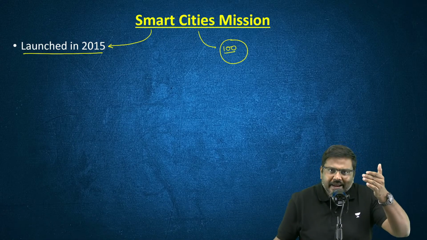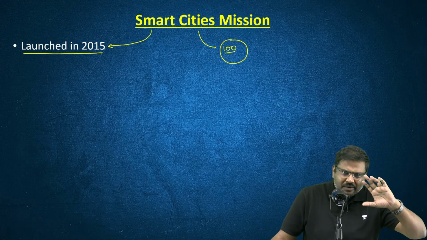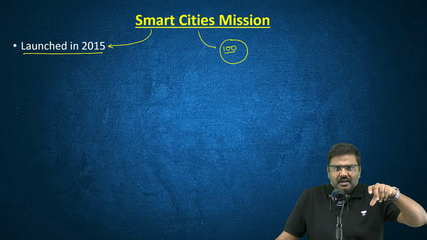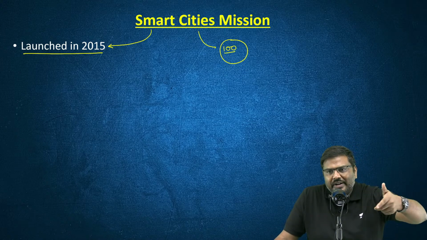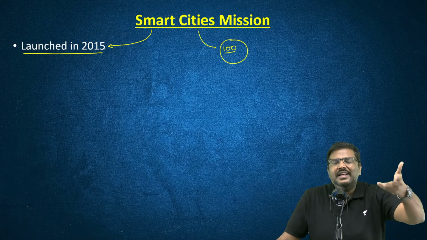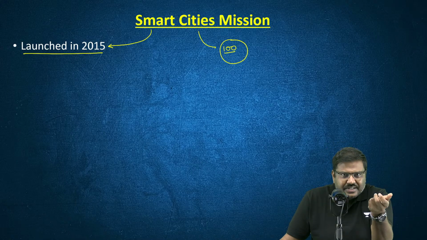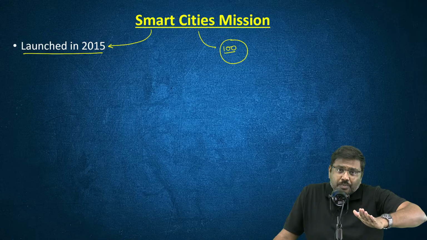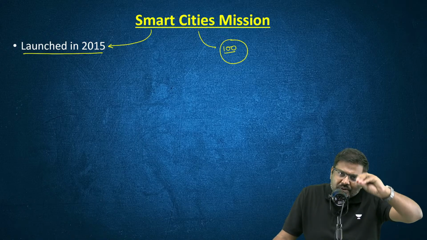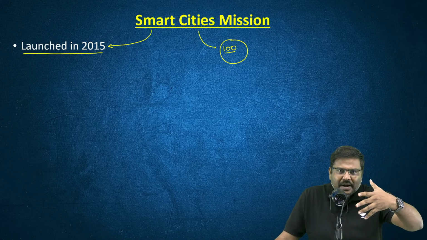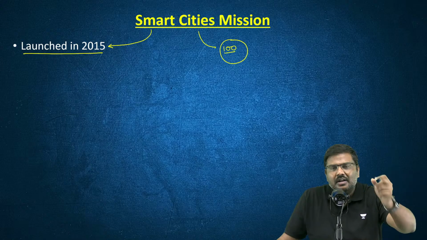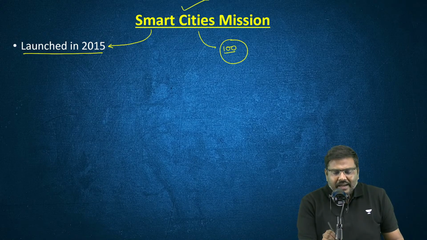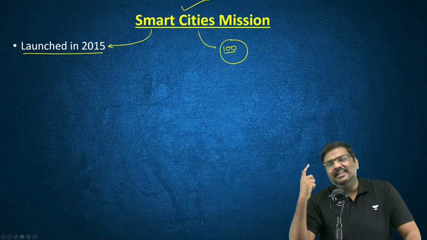One, existing infrastructure: if there is a need for retrofitting, meaning any change in the existing infrastructure, we will do that. If new infrastructure has to be developed, we will develop new infrastructure as well. That is expansion as well as retrofitting, both were covered under the initiative called smart cities.